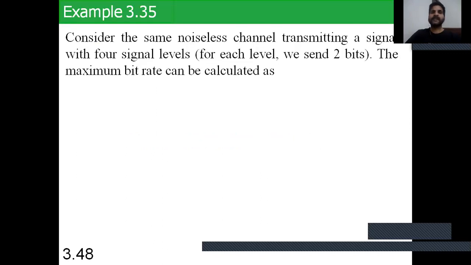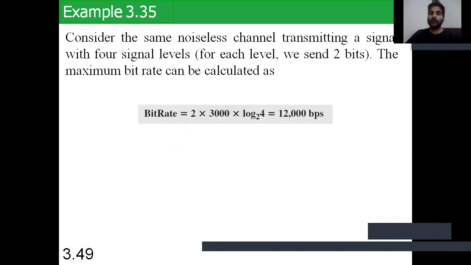So consider the same noiseless channel transmitting a signal with 4 signal levels. For each level we send 2 bits. The maximum bit rate can be calculated like that: bit rate equals 2 times 3000 bandwidth times log base 2 of 4, which equals 12,000 bits per second.